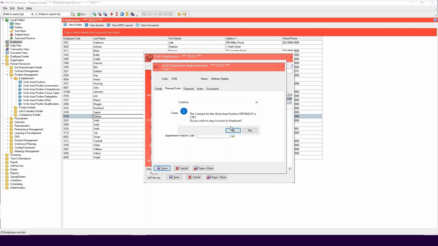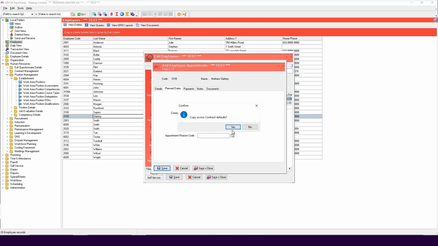After selecting Yes, a new message to confirm the contract for this work area position, OPR.ENG.01, is CTR1. Do you wish to copy it across to the employee? Selecting Yes will copy the contract value from the work area positions record to the employee, and by selecting No, this will not be copied across.